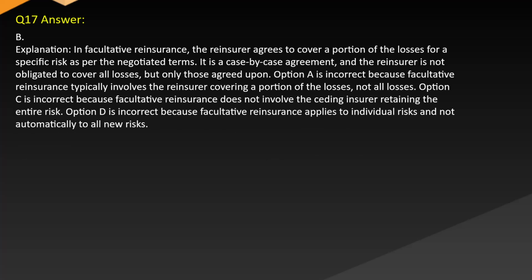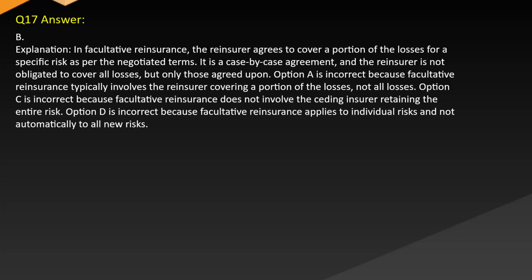Answer B. Explanation. In facultative reinsurance, the reinsurer agrees to cover a portion of the losses for a specific risk as per the negotiated terms. It is a case-by-case agreement and the reinsurer is not obligated to cover all losses but only those agreed upon.